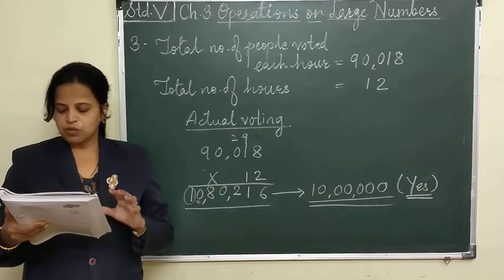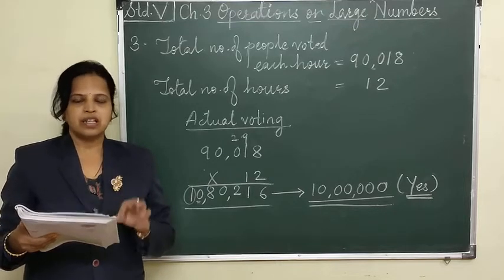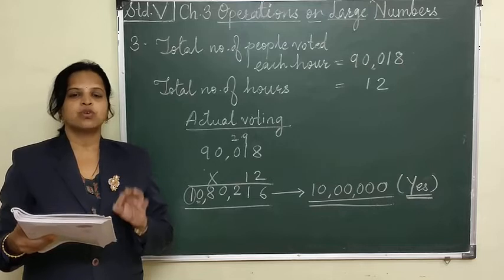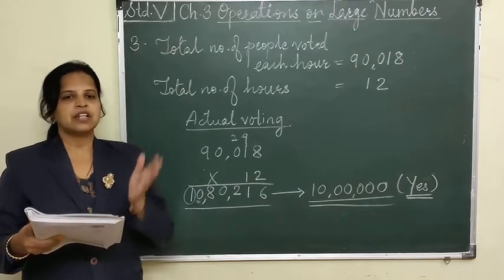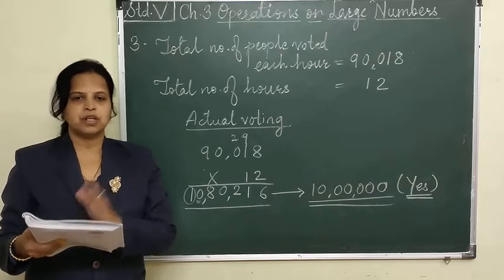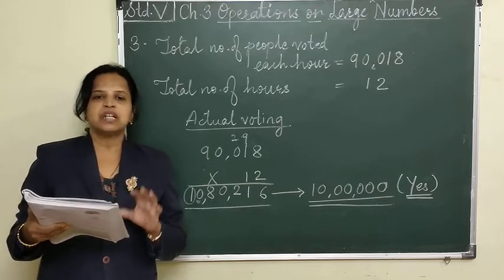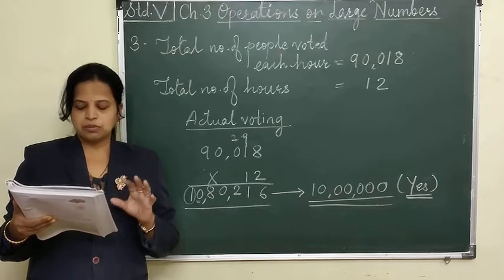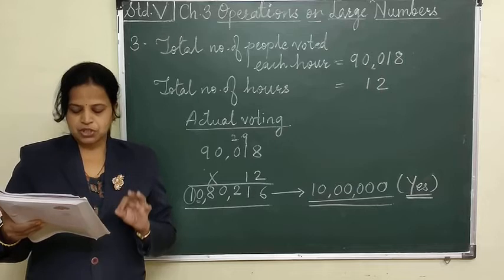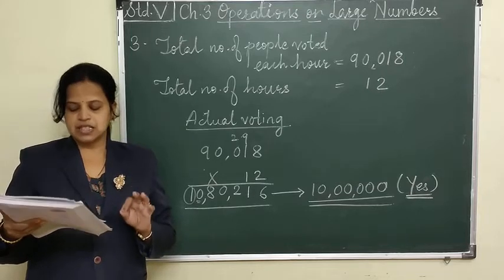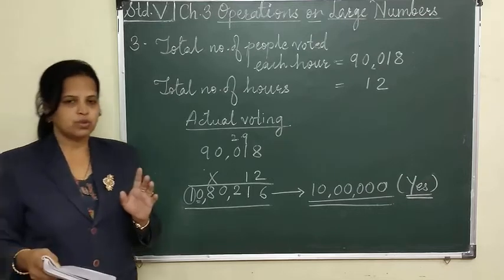Of this voting, 90,018 people per hour, how many people voted in 12 hours? If we find that number, after that we can compare it with the estimated one. In the headline it is given 1 million voted today. Is it correct or not? The question is, did the newspaper give a sensible account of the number of votes cast in the election? So that we have to check.